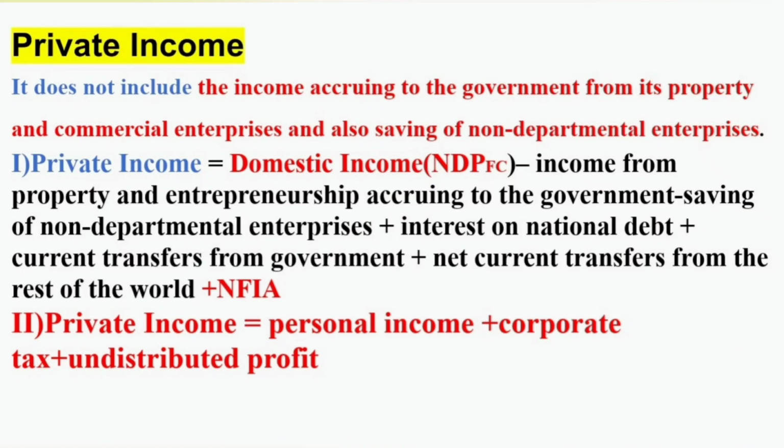So which are the three methods? NDP at factor cost or domestic income minus income accruing to government, minus savings of non-departmental enterprises, plus interest on national debt, plus current transfers, plus NFIA. If NNP at factor cost is given, same method, there we need not add NFIA. The next method is personal income plus corporate tax plus undistributed profit. So these are the three ways of measuring private income.